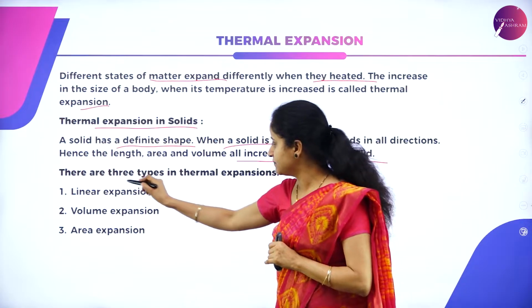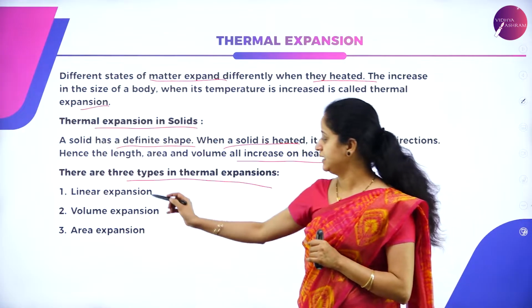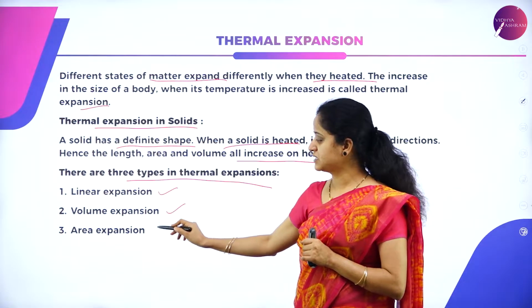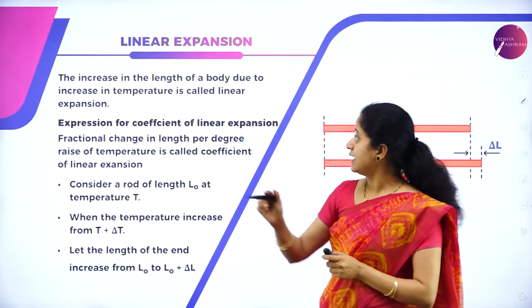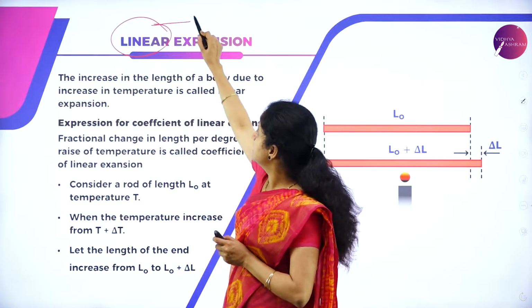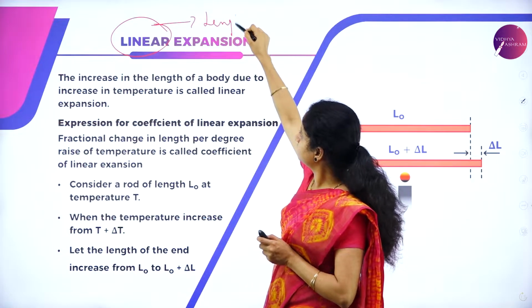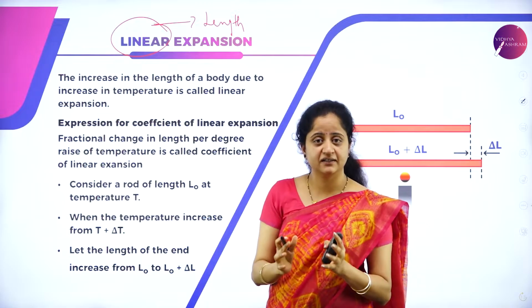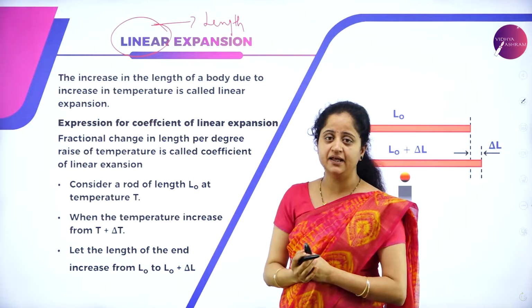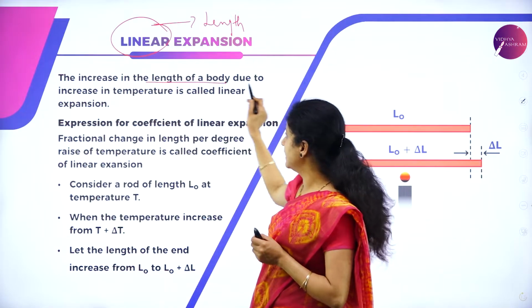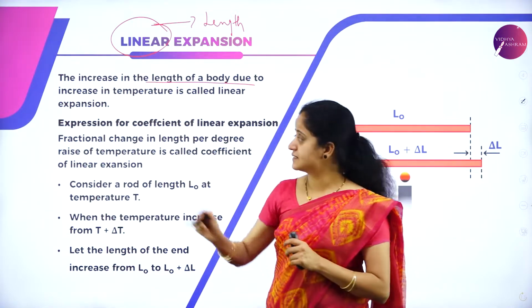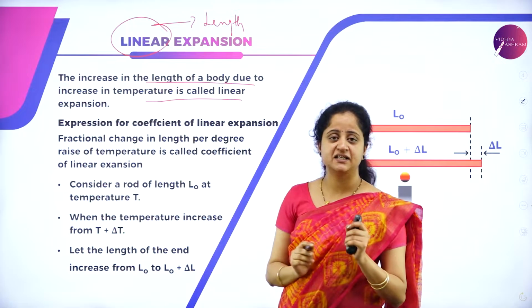There are three types of thermal expansion: linear expansion, area expansion, and volume expansion. So, what is linear expansion? As the name says, linear means the length. We are considering the criterion of length in the case of linear expansion. The increase in length of a body due to increase in temperature is called linear expansion.